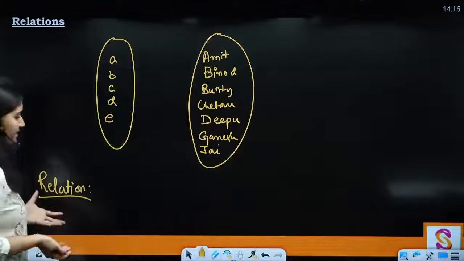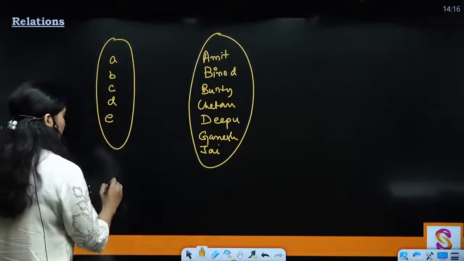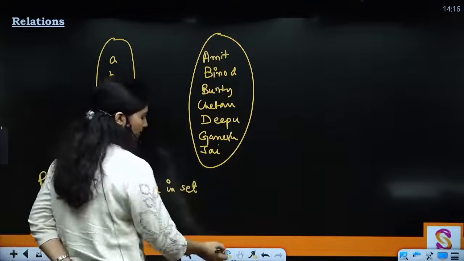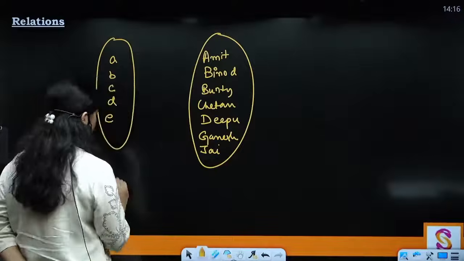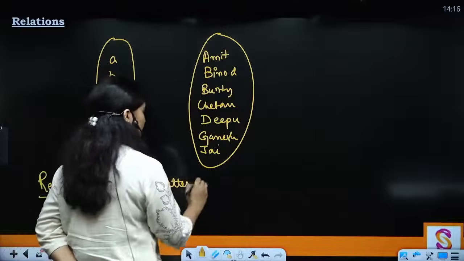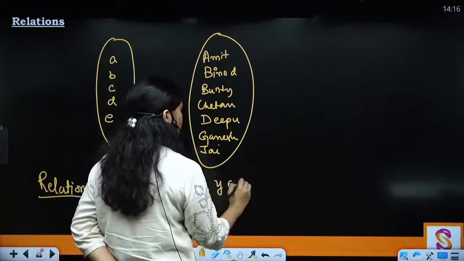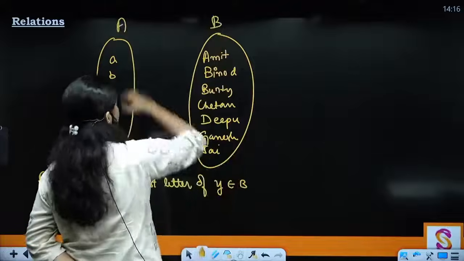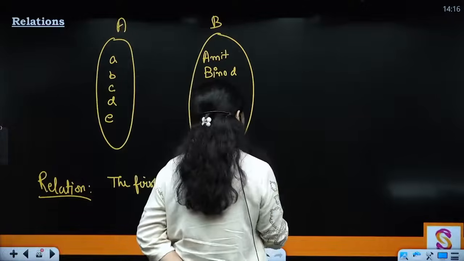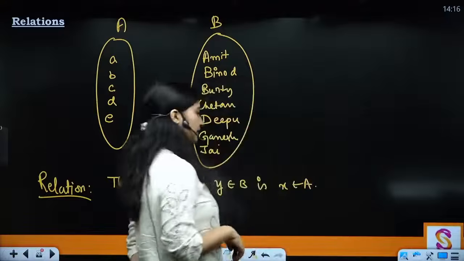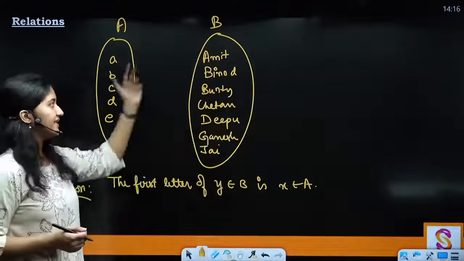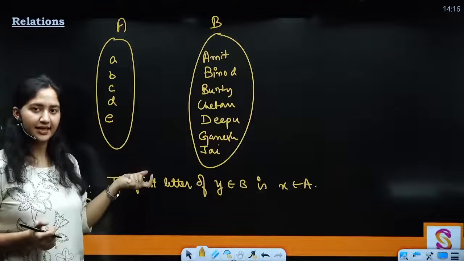So let's say I'm defining the relation as the name in set B, or wait, the first letter of Y belongs to B is X belongs to A. ठीक है, क्या relation है? यहाँ पे जो names हैं उसका first letter is these elements, right? तो how can I relate them?